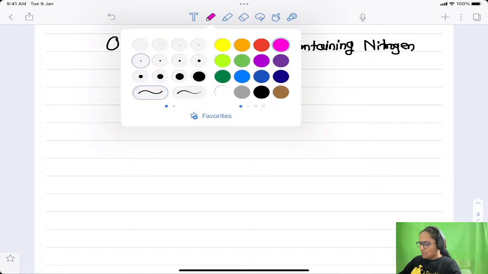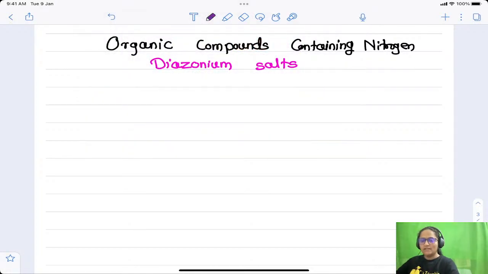As far as the chapter on organic compounds containing nitrogen is concerned, we have discussed amines previously. We have discussed the structure of amines, nomenclature and isomerism in amines, and some of the reactions of amines in the previous session.